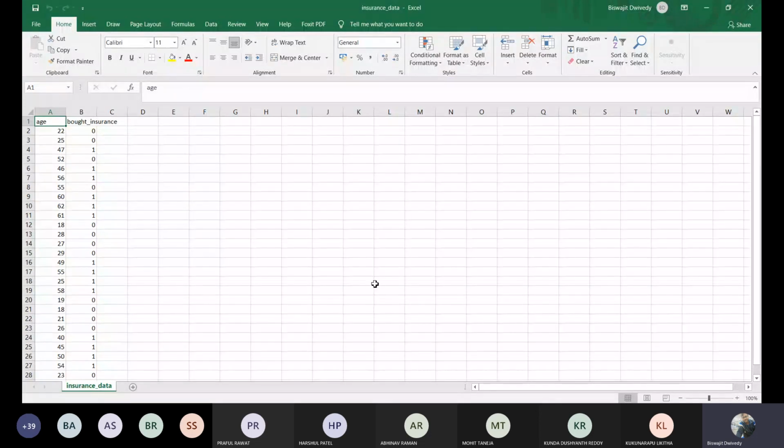So this is a simple data set, an Excel file containing two columns. In one column, age is there, age of different persons. On the second column, whether they have bought the insurance or not is written, and you can see the values are written in zero or one format. A person of age 22 is not interested or is less likely to buy the insurance, so that's why it is written as a zero.